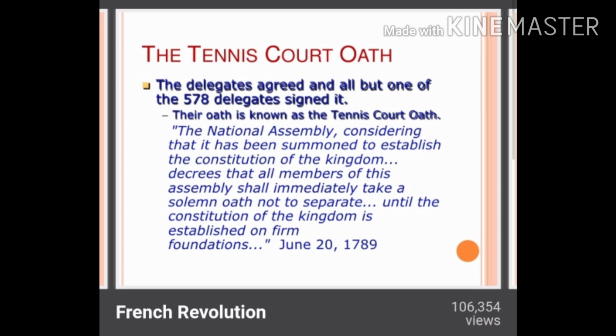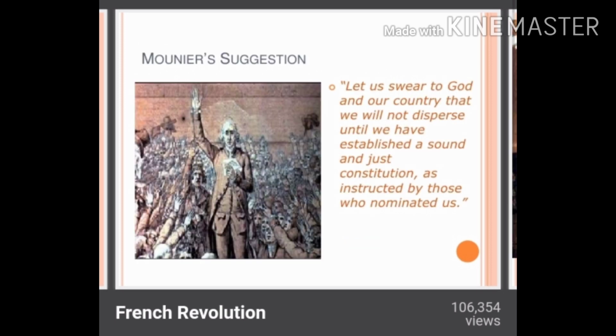Here we will talk about the Tennis Court Oath. The delegates agreed and all but one of the 578 delegates signed. What was that oath? Their oath is known as the Tennis Court Oath. The National Assembly, considering that it has been summoned to establish the constitution of the kingdom, decrees that all members of this assembly shall immediately take the solemn oath not to separate until the constitution of the kingdom is established on firm foundations. That was on 20th June 1789.